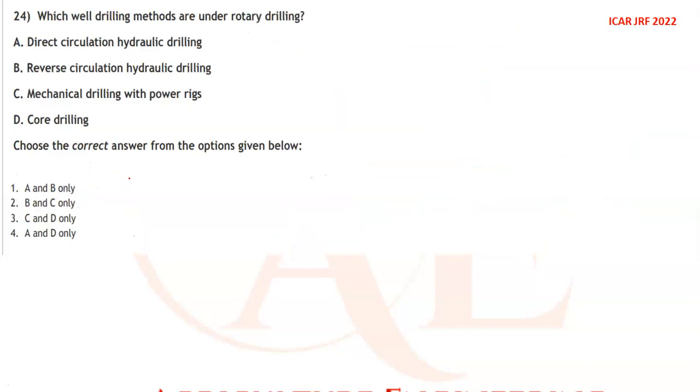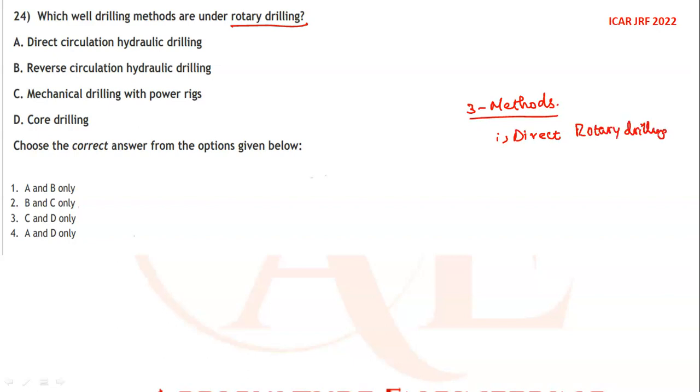Next question. Which well drilling methods are under rotary drilling? There are 3 methods that come under rotary drilling. One is direct rotary drilling, hydraulic or rotary drilling. The second is reverse circulation rotary drilling.